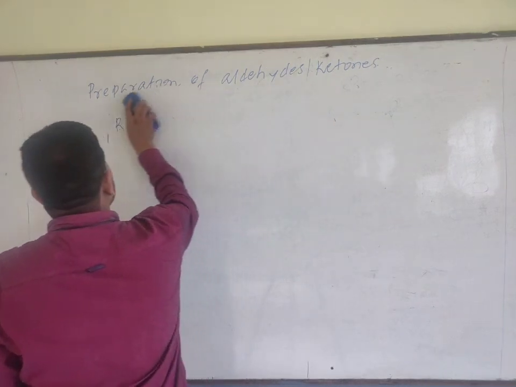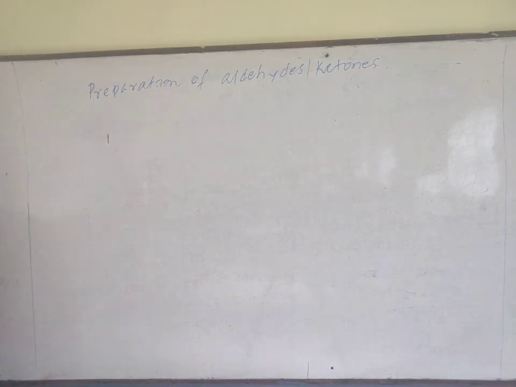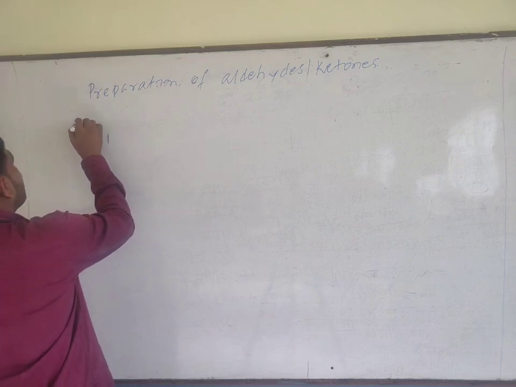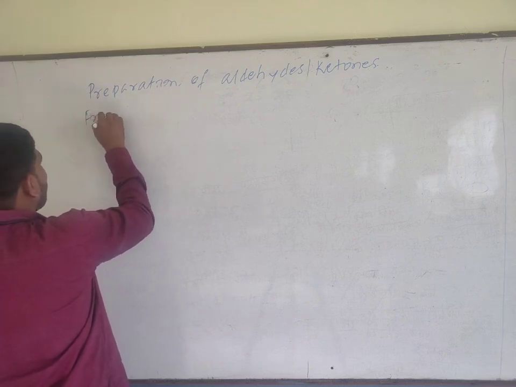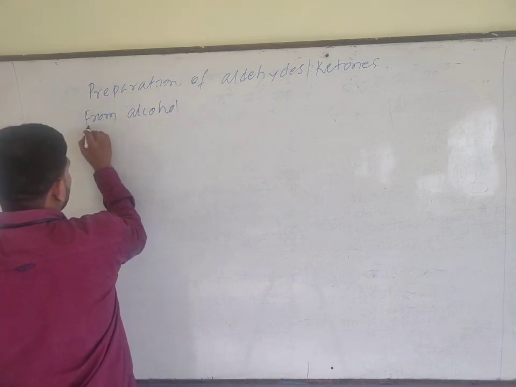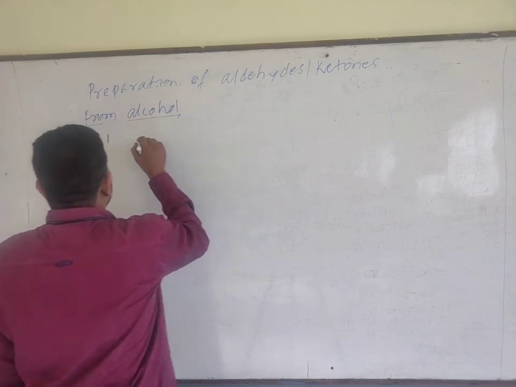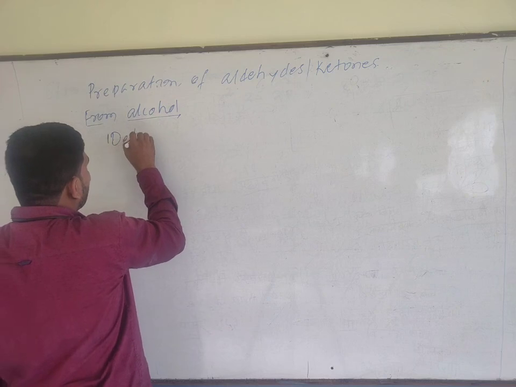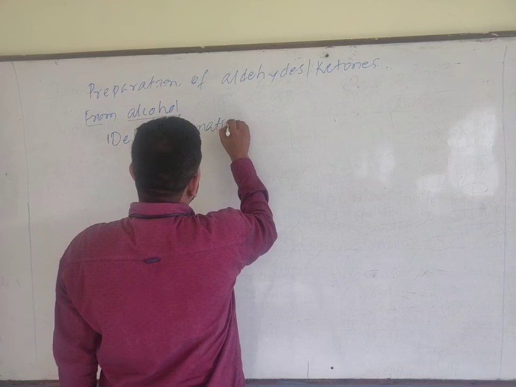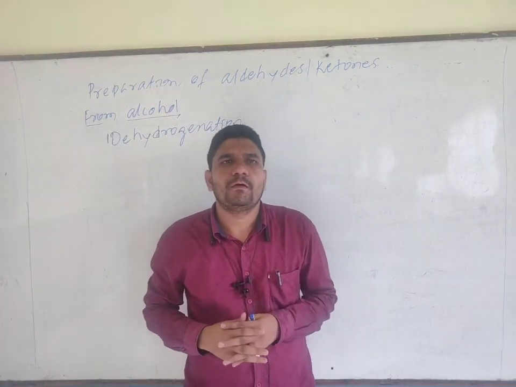Now you can prepare aldehydes and ketones by a second method, again from alcohol only, but by a different method. Actually, this is by dehydrogenation. What is dehydrogenation? First of all, we should know what is hydrogenation.